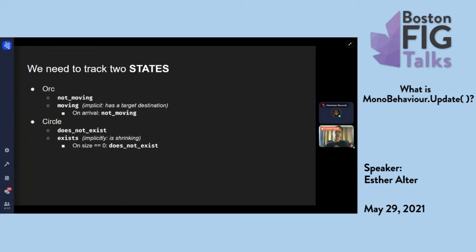The circle similarly has two states. It either exists or it doesn't exist. And if it exists, it's implicitly shrinking in size over time. And when it gets to 0 size, it no longer exists.